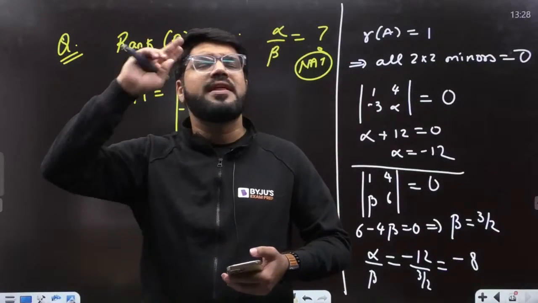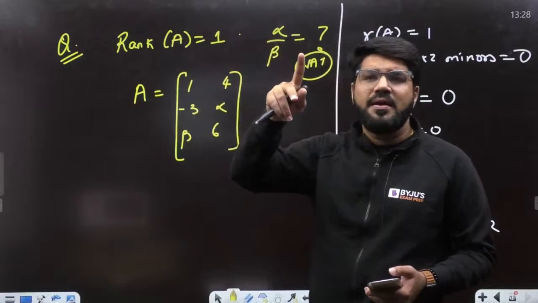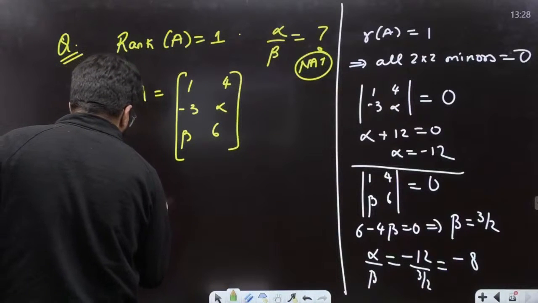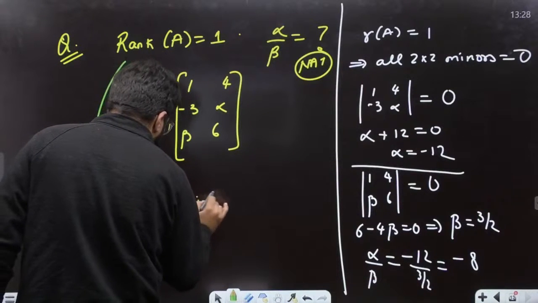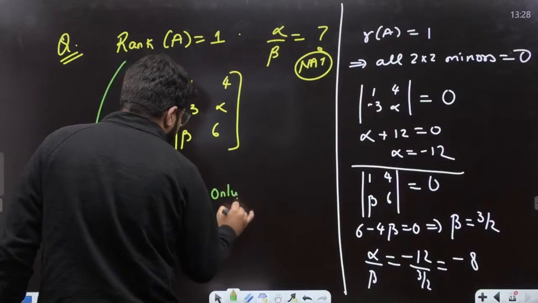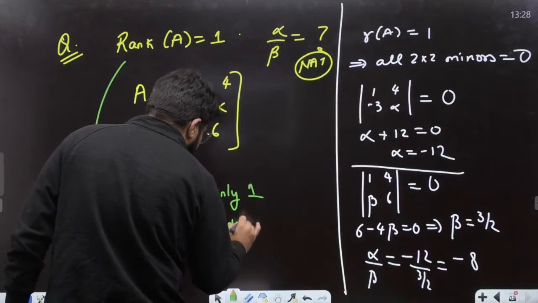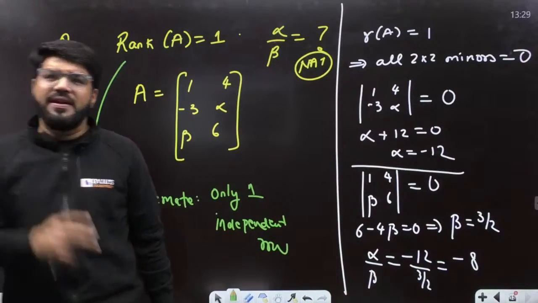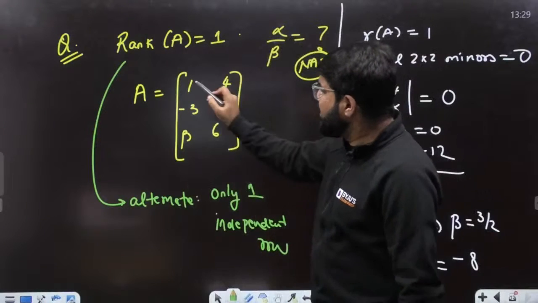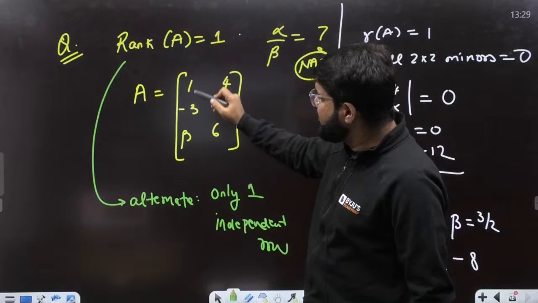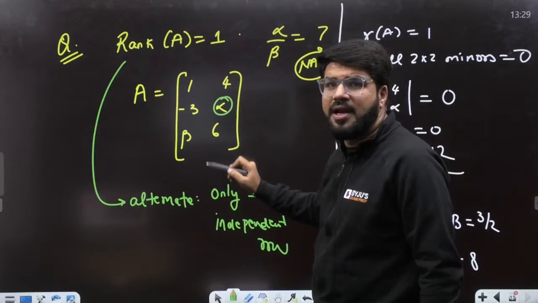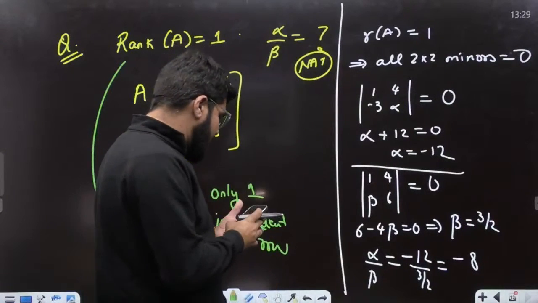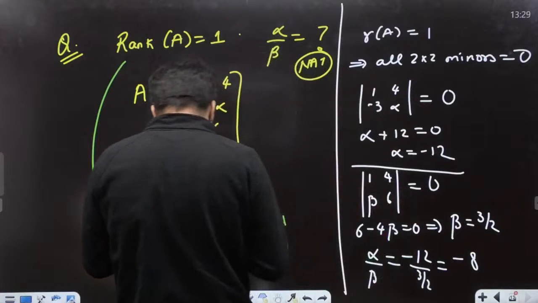Or you can also check the rank by the dependency method. Rank is equal to 1, so only one independent row. The alternative is only one independent row, and from there also you can apply logic. The matrix should have only one independent row. So the second row should be dependent on the first. How is it dependent? 1 into minus 3, so similarly 4 into minus 3 should come here. The alpha is minus 12. Like that also you can try. Any one method, both are fundamentally correct.